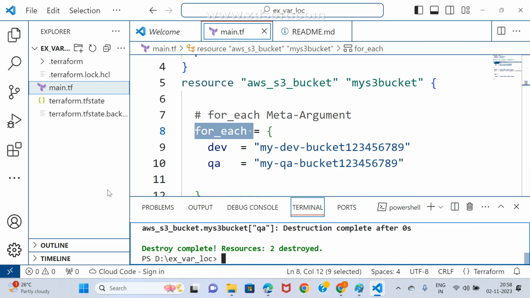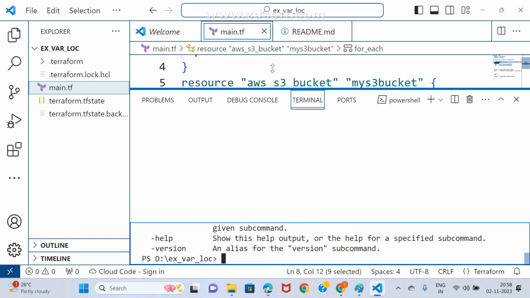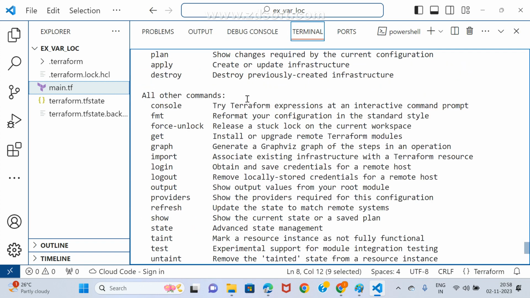Okay, the remaining things we'll see tomorrow. Maybe 80% of the concepts are clear. Once again, I'm clarifying: tomorrow our intention is like this. We may see the console first. If it is completed, we may leave. If not completed, we may explain.